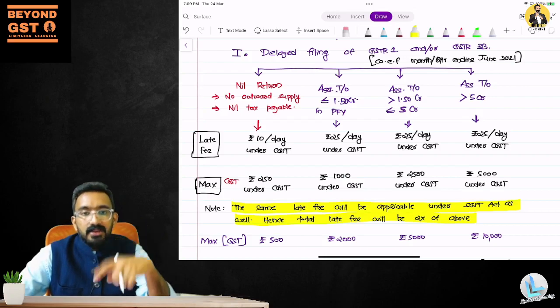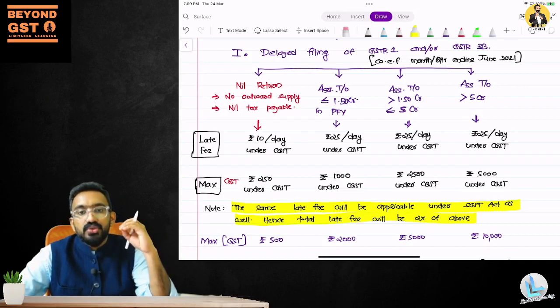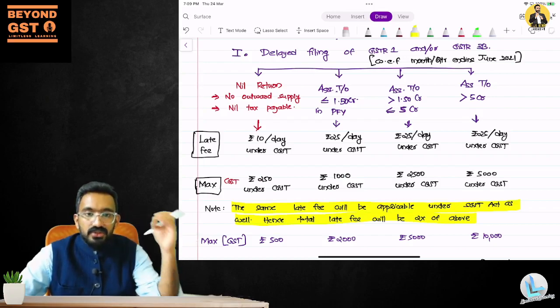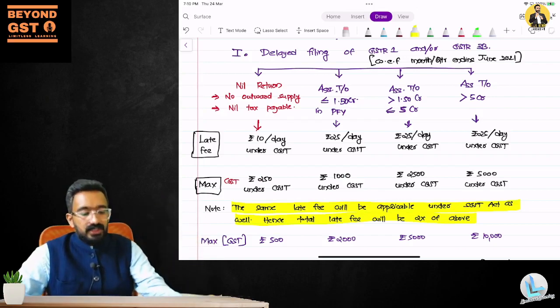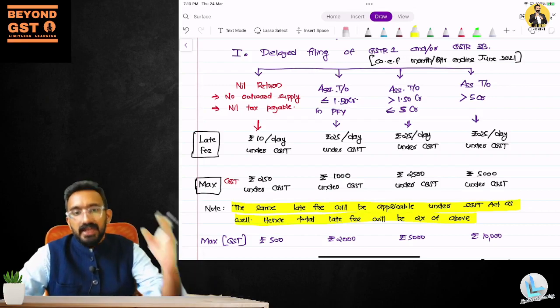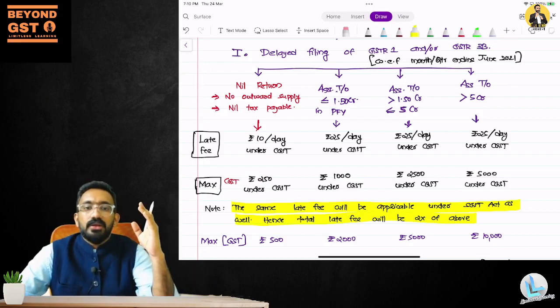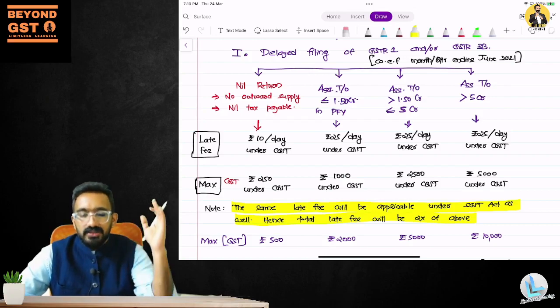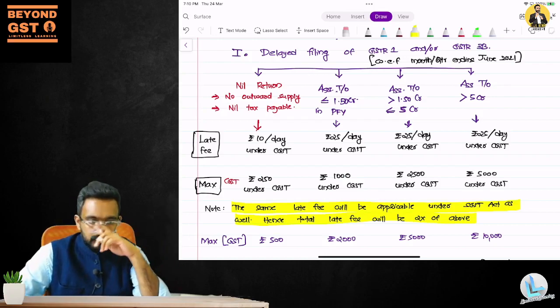Similarly, the maximum late fee is now capped at 250 under CGST, which means under SGST also the maximum late fee that can be levied would be 250. So the maximum late fee that can be levied if I delay for any number of days, say I delayed it for 100 days. A nil return was delayed for 100 days.